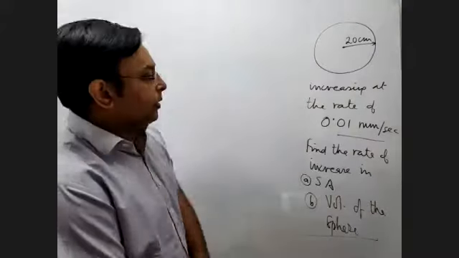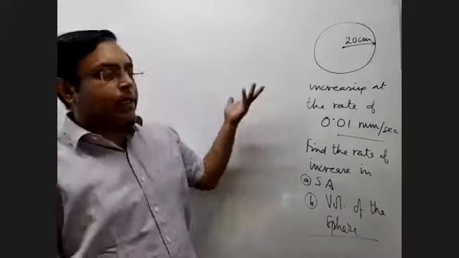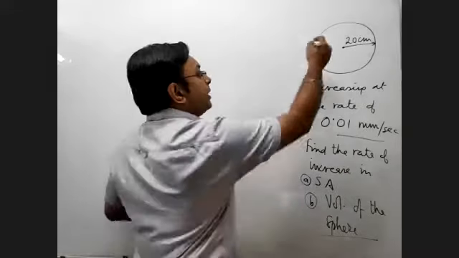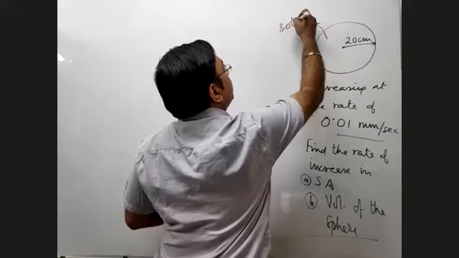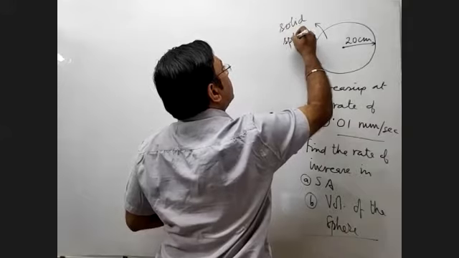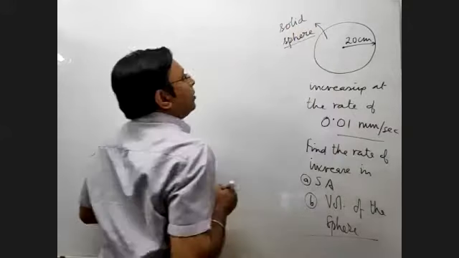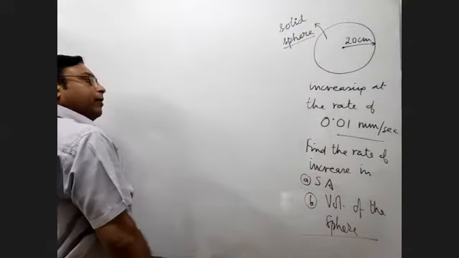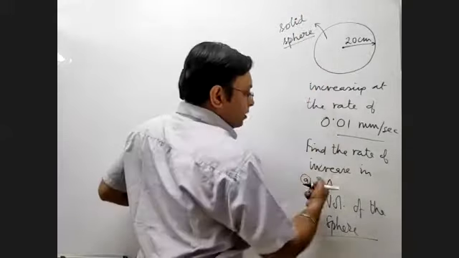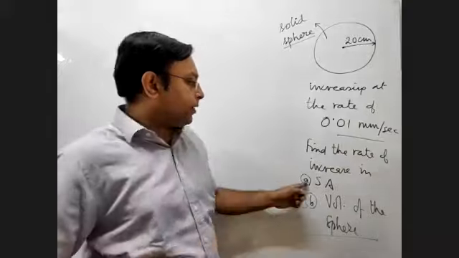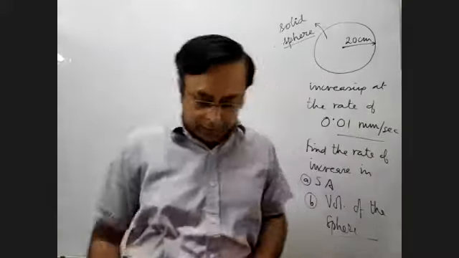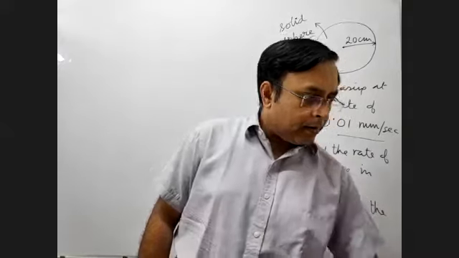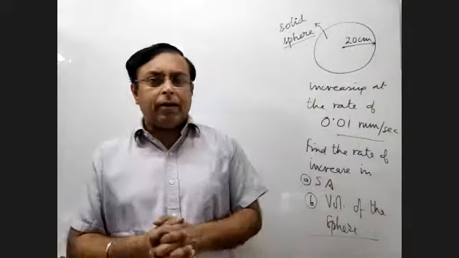So I'm going to give you around half a minute or so, or maybe maximum 1 minute. So that's what probably you'll need. And go ahead and solve it quickly. By the way, it's a solid sphere. Right? It's a solid sphere, and we're supposed to find out the rate of increase of surface area and volume of the sphere. Yeah, go ahead. Don't need to get the values of pi and all, so you can answer in terms of pi.